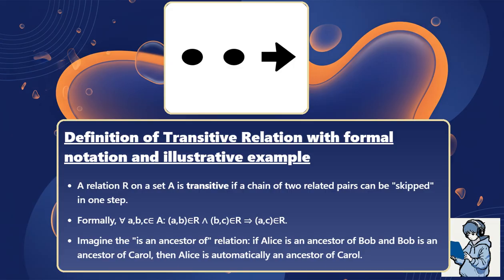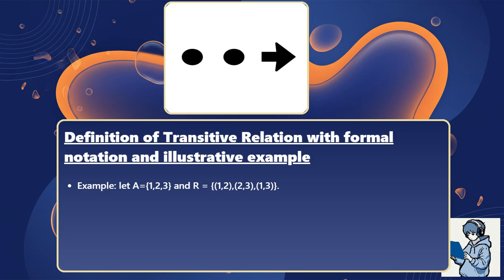Example: let A equal {1, 2, 3} and R equal {(1, 2), (2, 3), (1, 3)}. Because (1, 2) and (2, 3) imply (1, 3), which is present, R is transitive.